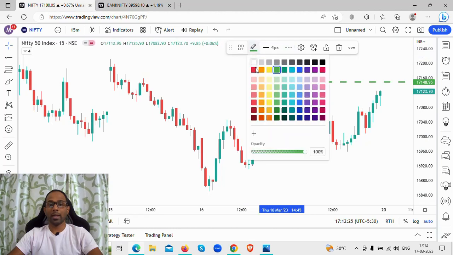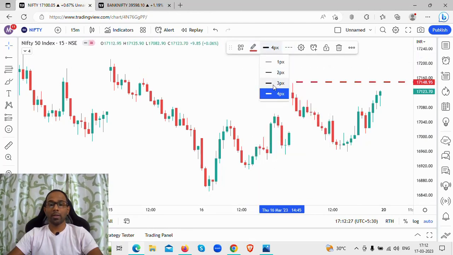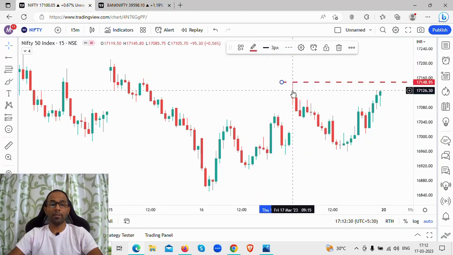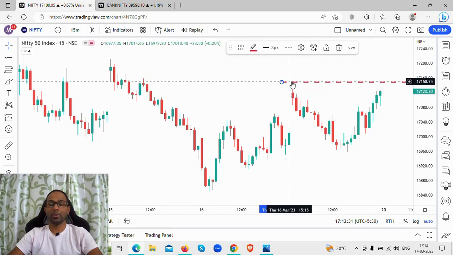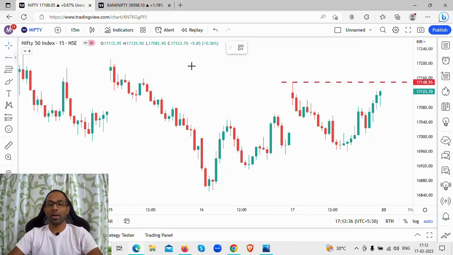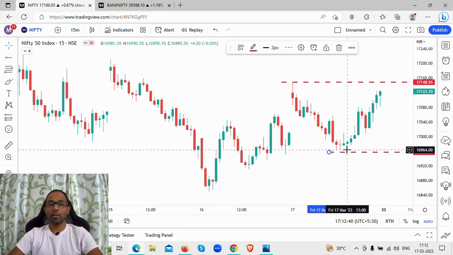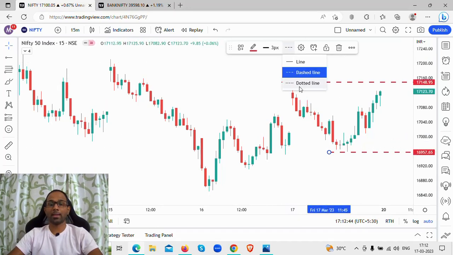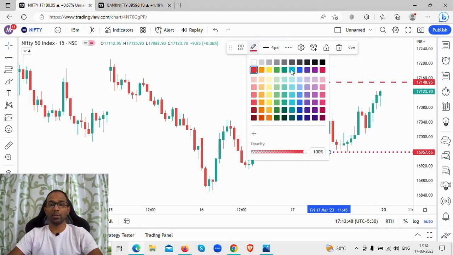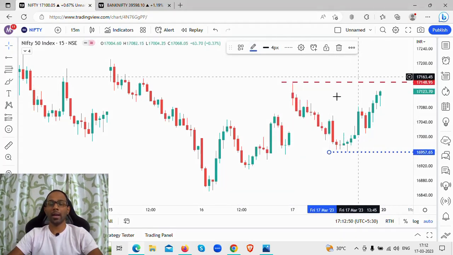The high on Nifty today is 17,145.80; the red dash line is your high for Nifty. The low for Nifty today is 16,958 levels, and we will mark that with the blue dotted line. So this is your high and the low.